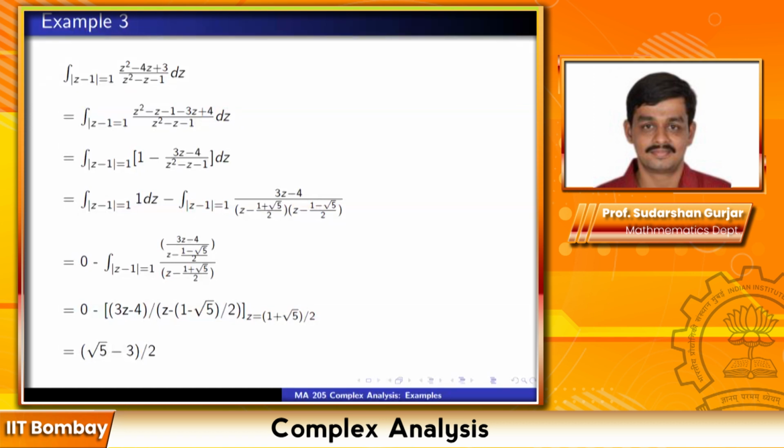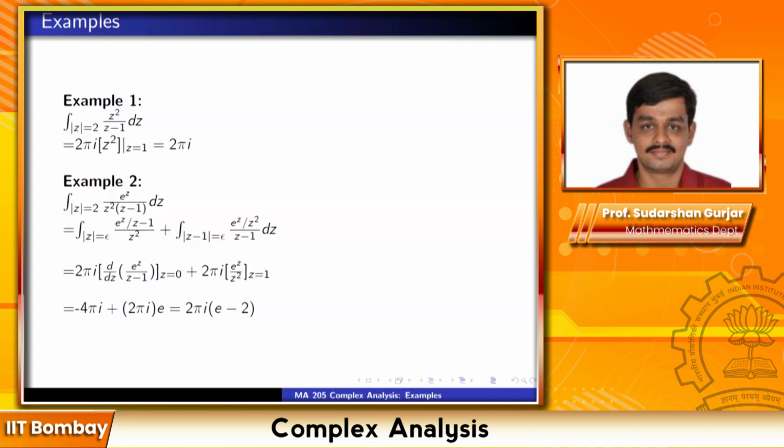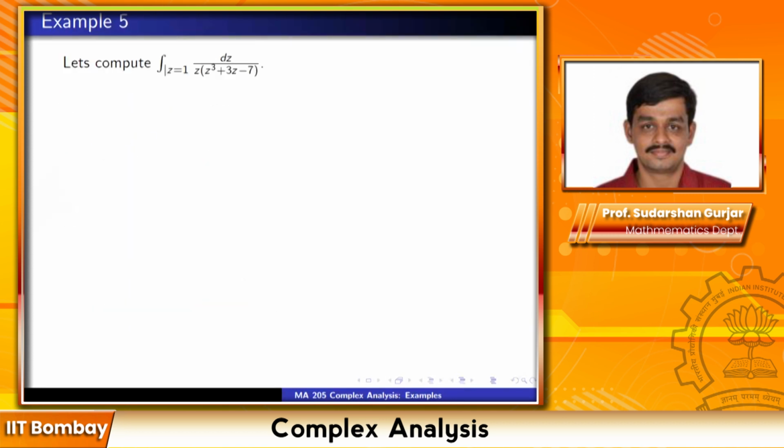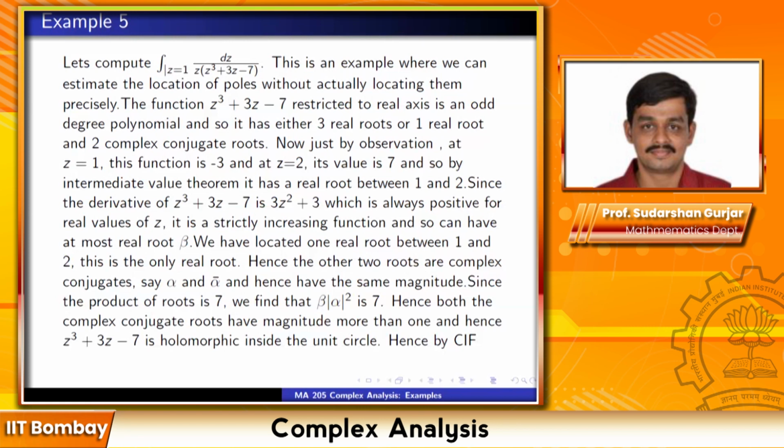Oh, there is a 2 pi I here as well. I'm sorry about the 2 pi. I've forgotten the 2 pi I. 2 pi I here in this example as well. Here I have put the 2 pi I. So in example 3 there is a 2 pi I. In example 5 there is a 2 pi I. I'll make the changes in the slides.